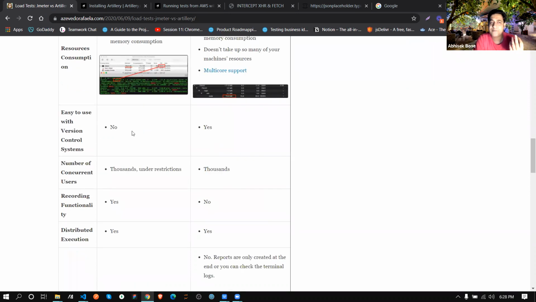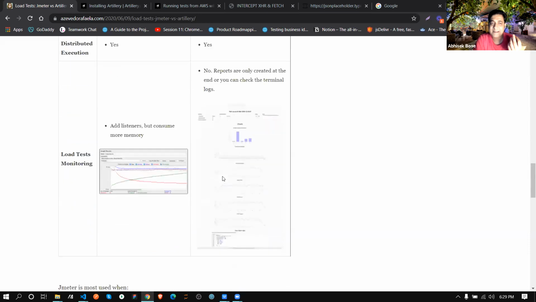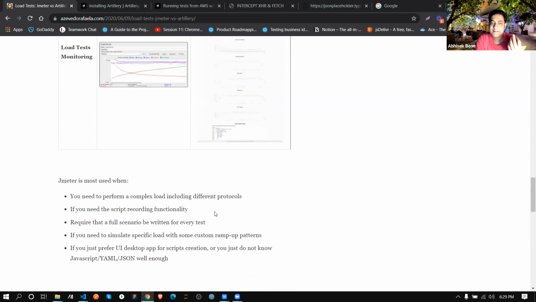You can do your version control as well. In JMeter, that is not there. Number of concurrent users, you can implement 1,000, but under restriction. Here also you can create thousands of users concurrently. So if you check the advantages of Artillery, this is huge, and that's why this is a modern load testing tool.